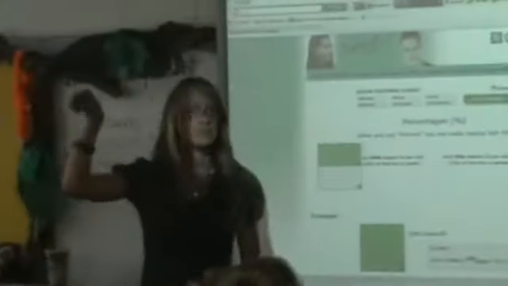3 fraction bar 13. So 3 over 13. There's a lot of stuff that we use that's going to be a piece of a whole. What about here in school?